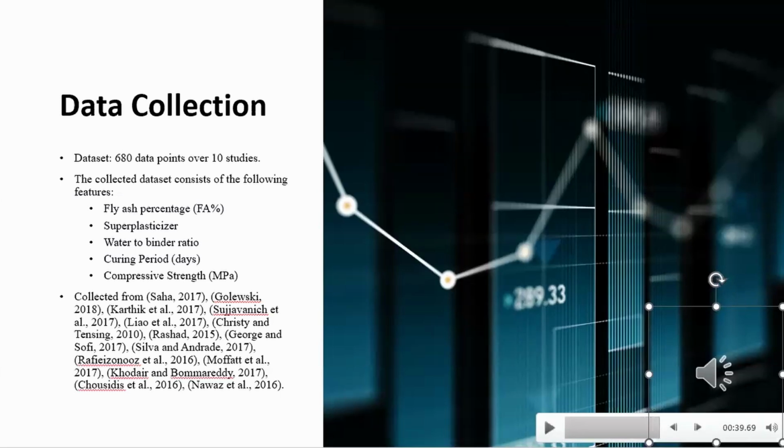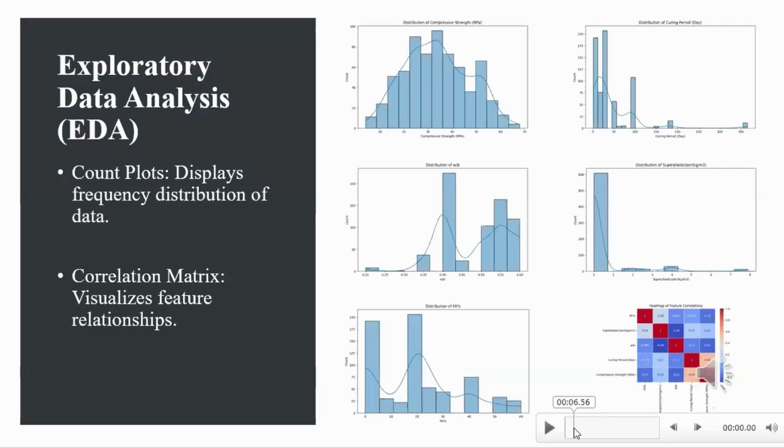Our exploratory data analysis started with the count plots to explore the frequency distribution of our key features. For instance, the distribution of fly ash percentages shows that most data points cluster around 10 to 20%, with fewer data points at higher percentages. Similarly, the superplasticizer distribution is highly skewed, with most values concentrated near zero, indicating minimal usage in many samples.